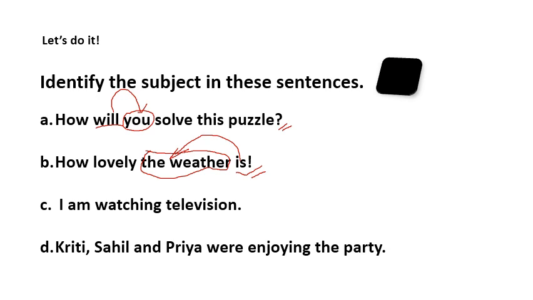Now number C, I am watching television. This is an assertive sentence, also called a declarative sentence. And here if I ask who is watching television, or who we are talking about in the sentence, we are talking about I in this sentence. So it is the subject of the sentence. Number D, Kriti, Sahil and Priya were enjoying the party. Here we can see that we are talking about 3 persons, that is Kriti, Sahil and Priya. So these all are the subject of the sentence. So Kriti, Sahil and Priya, they all are the subject of the sentence.